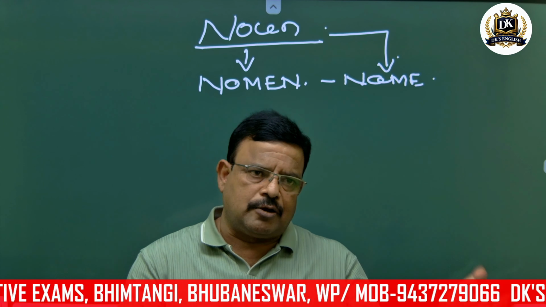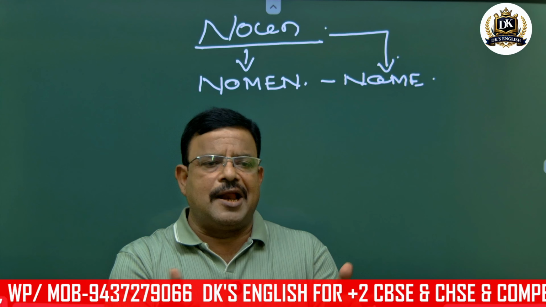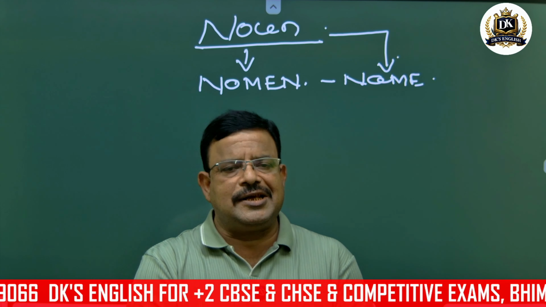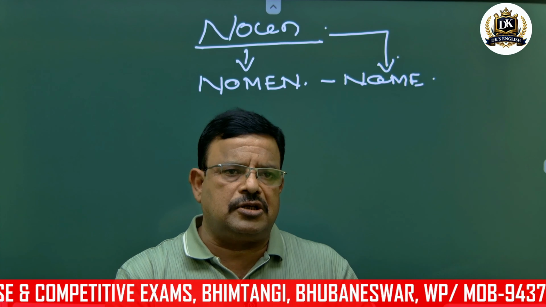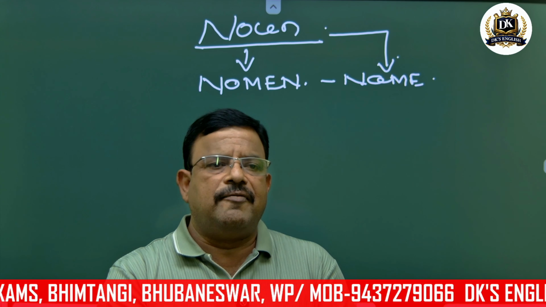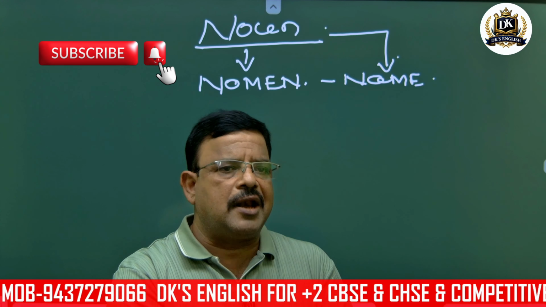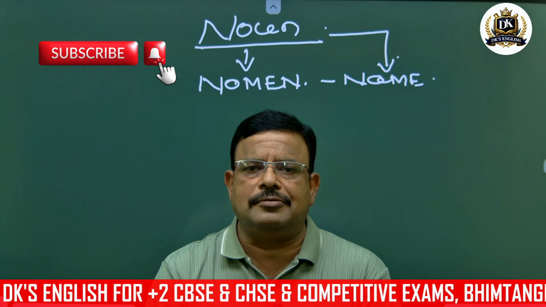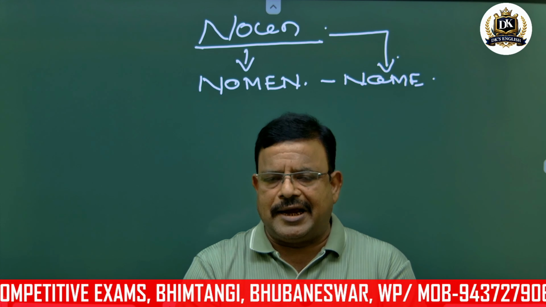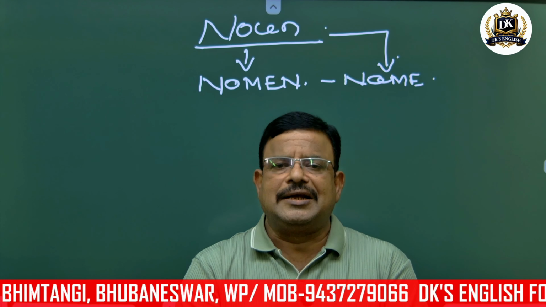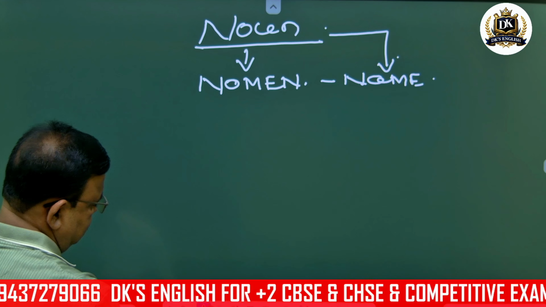What we see, what comes around us, everything is a noun. Everything that we can see, we can touch, we can feel, it bears a name. That's why name means it is the noun. So when we think of a noun, first of all we have to categorize this noun and how they are used in a sentence. We'll go one by one.